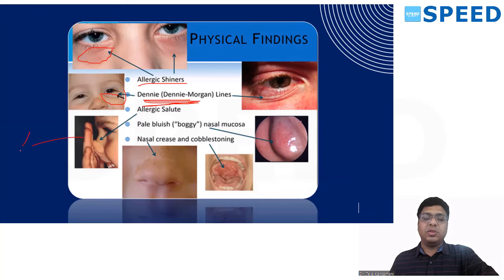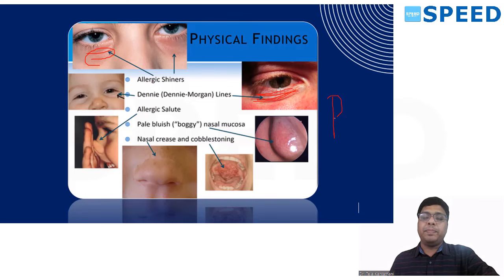This is the allergic salute. This is the allergic crease or nasal crease. This is cobblestone mucosa. And an important point apart from Dennie-Morgan lines: classical Dennie-Morgan lines are these. You can see the horizontal folds below the eyelid. The difference between folds and shiners is that shiners are a blackish discoloration under the eyeball. Folds are multiple infoldings of the skin below the eyelid.